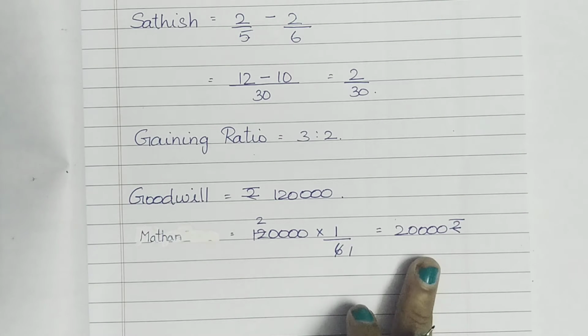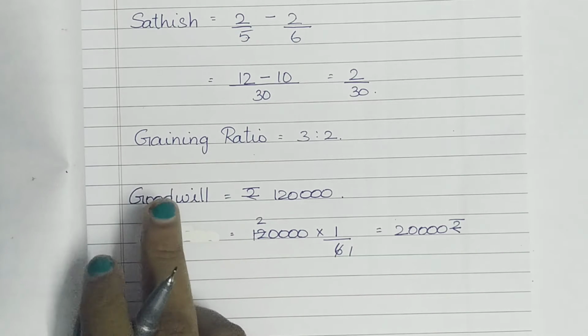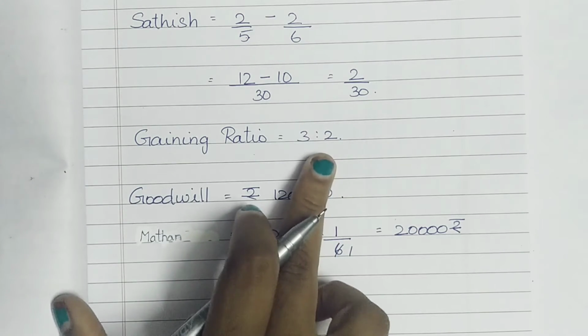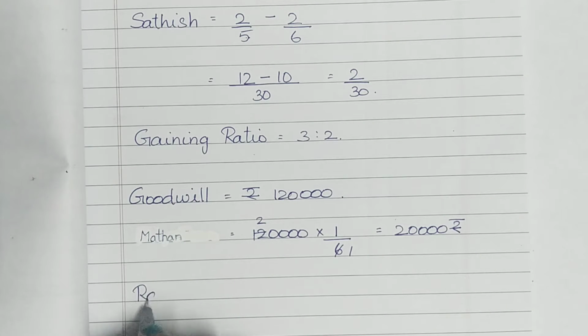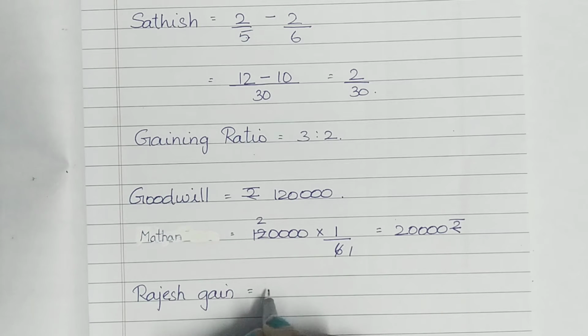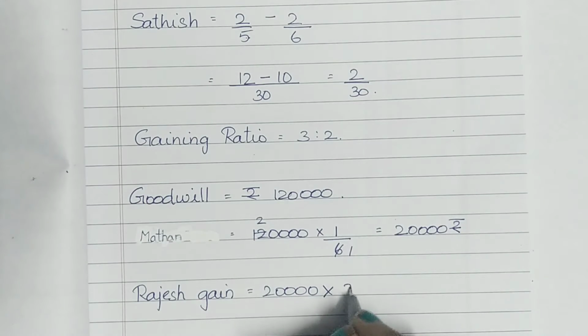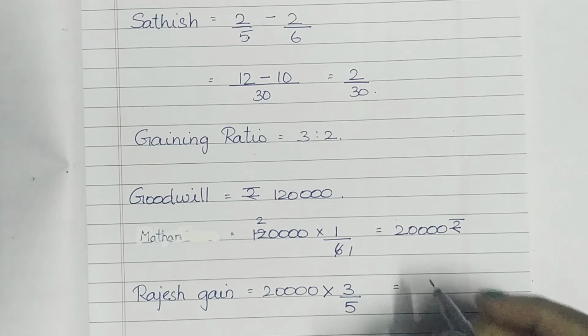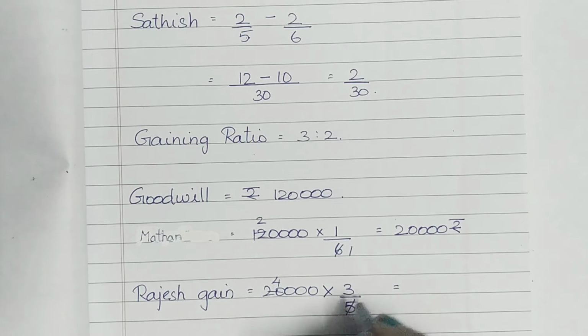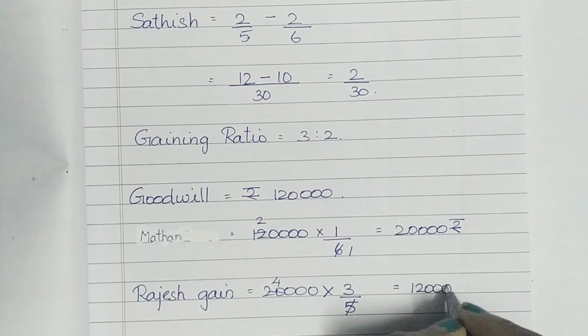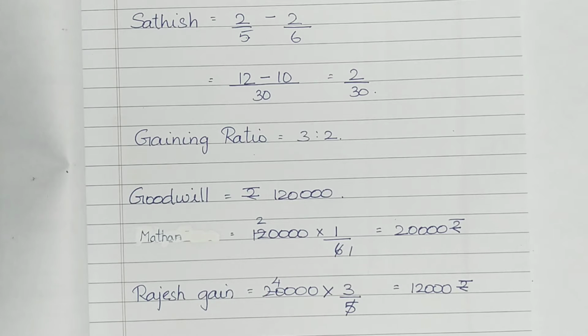Now this 20,000 has to be adjusted towards Rajesh and Satish in the gaining ratio. Rajesh's gain out of Madan's goodwill is 20,000 into 3:2. Rajesh is 3 times, so 3 divided by 3 plus 2, which is 5. In the gaining ratio, we are supposed to do it this way. If you divide, you will get 4,000 times 3, which is 12,000 rupees. This is Rajesh's gain of goodwill from Madan. Next is the continuing partner Satish.